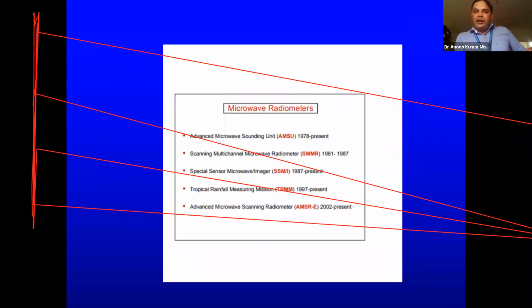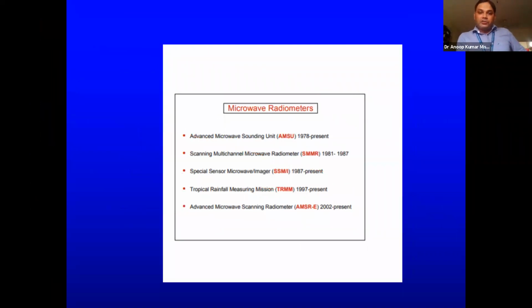Then these are a few of the microwave radiometers which we had and which we are having actually. The first one is the MSU, that is called the Microwave Sounding Unit. It was launched in 1978 and it is available till now. Then we have the Scanning Multichannel Microwave Radiometer, called SMMR, available from 1981, but it ended in 1987. So there was a limitation. It worked for 6 years, but data availability was for 5 years only.